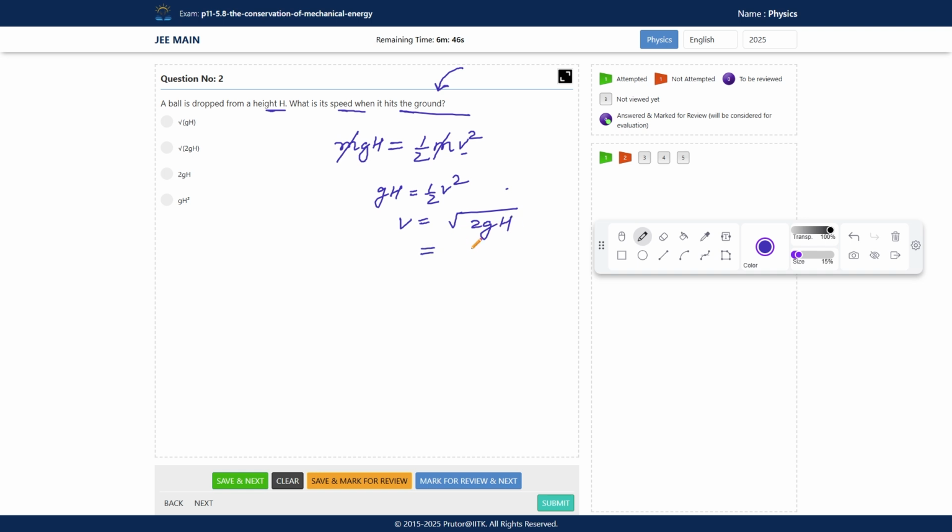So just put the value. So g is 9.8. The question asked about it in terms of g and h. So it will be what? Under root 2gh. Yes or no?